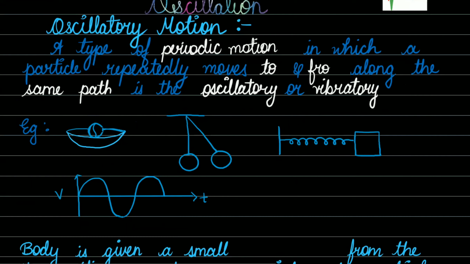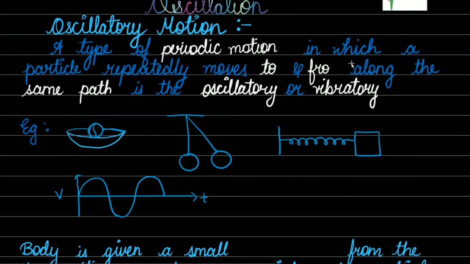Let's see some examples for this. A ball is placed in a bowl. Now this ball is at an equilibrium position. It is not moving. This ball is at an equilibrium position at the bottom. If this ball is displaced by applying some amount of force, it will start oscillating in to and fro directions.